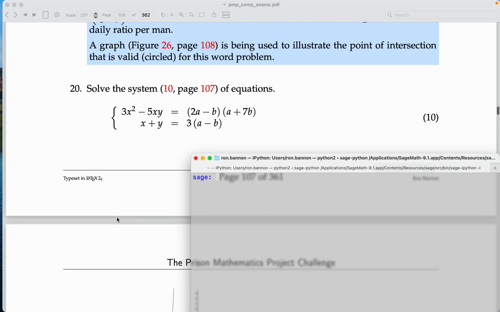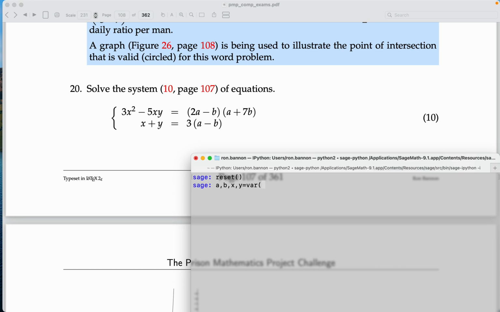So I'm looking at this problem here, and the first thing I want to do is just reset. All right, I'll do that. And then I'm going to just define some variables, right? So what are the variables I see? I see an A. Now you may want to call A and B parameters, but as far as I'm concerned, they are unknown numbers at this point. So A, B, X, and Y are the variables.